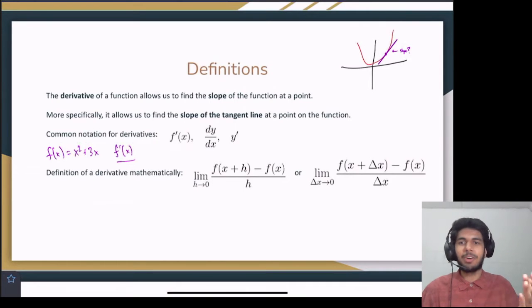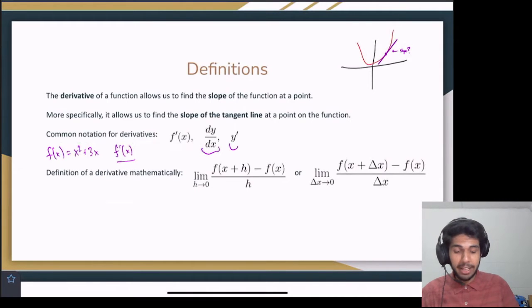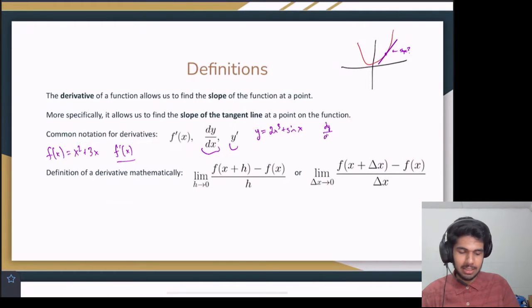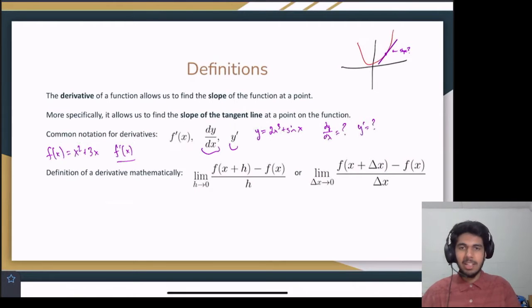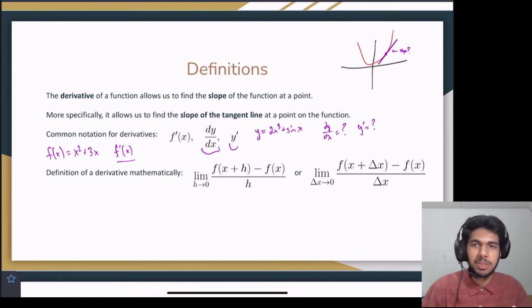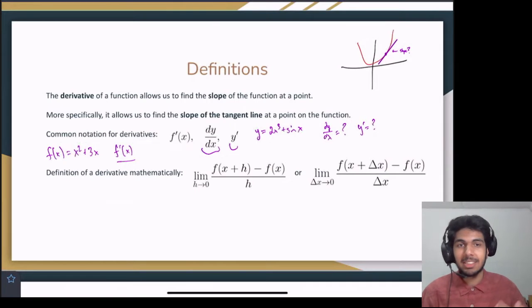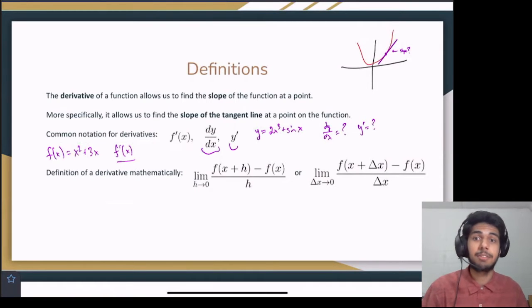And, well, we don't know how to compute that yet. dy dx is the same thing, and y prime, and this is more common when we see y as a function of x. So maybe y equals 2x cubed plus sine x, something like that, right? So then the derivative would be dy dx equals something, or y prime equals something. So if you see an apostrophe, which we call prime, or dy dx, that means we're working with a derivative.